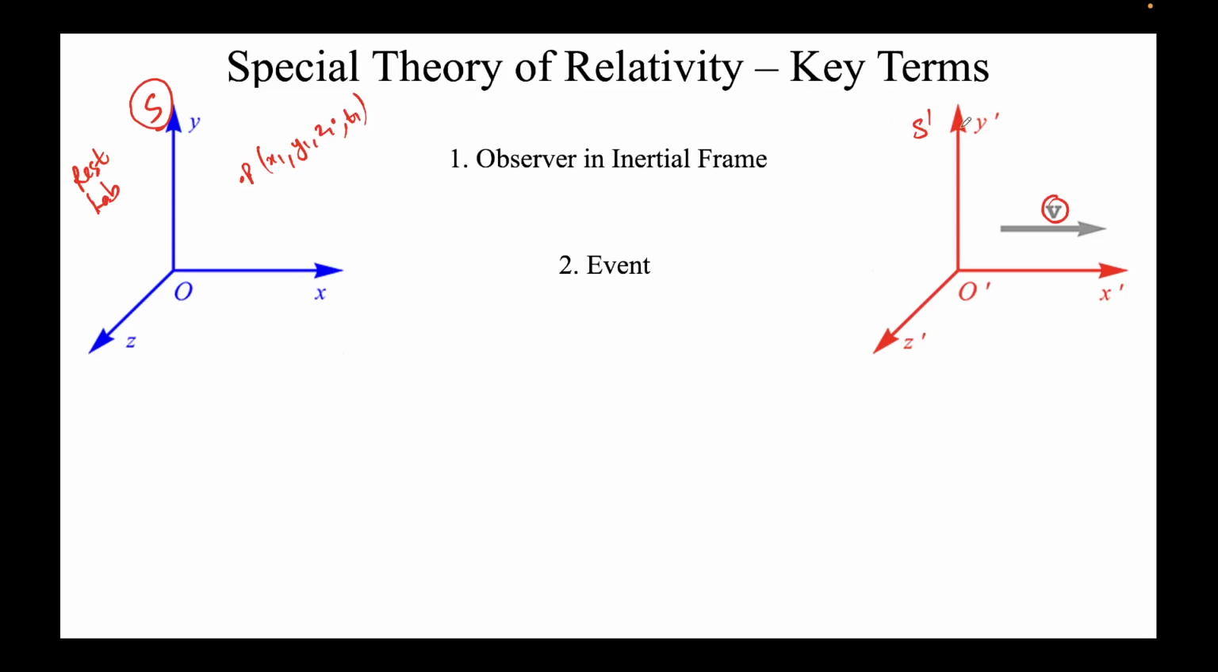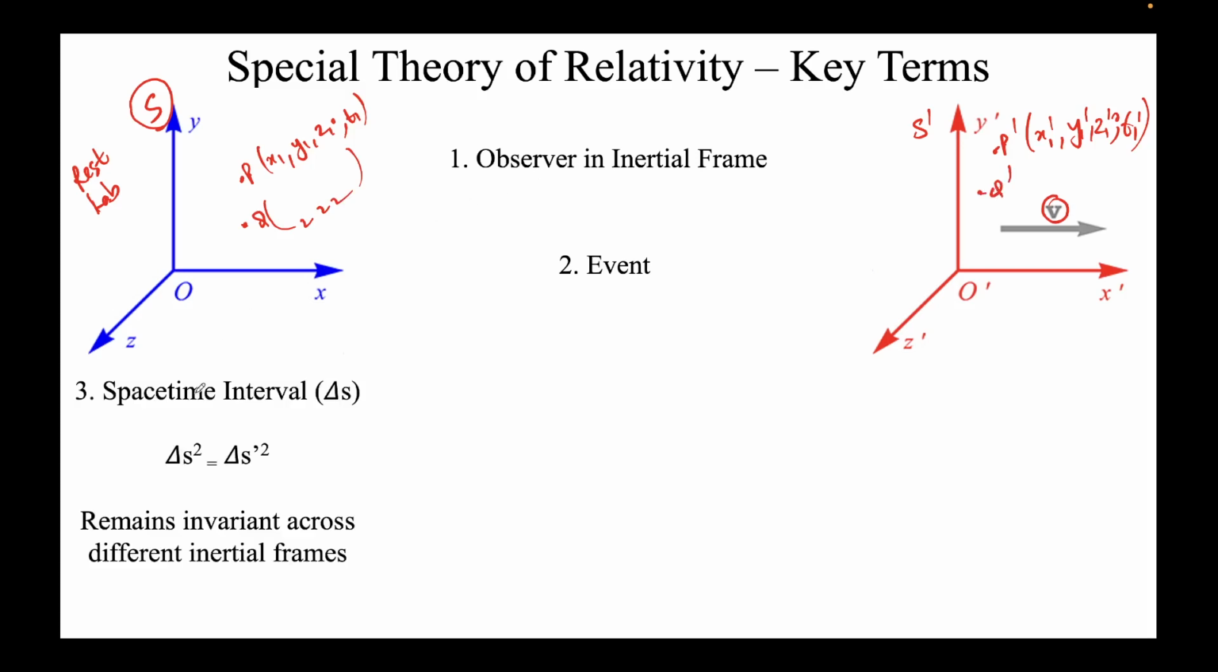Similarly, O prime will also observe the same event, so we denote it with a prime: x1 prime, y1 prime, z1 prime, semicolon, t1 prime. Similarly, there can be another event Q, which will be x2, y2, z2, and so on, and similarly Q prime will be here. Now the important thing here is that the space-time interval is a mathematical quantity that we define, and it remains invariant across different inertial frames. This means if you calculate this quantity delta s in this frame and in this frame S prime, their squares will be the same.